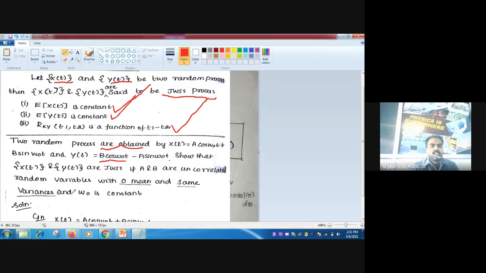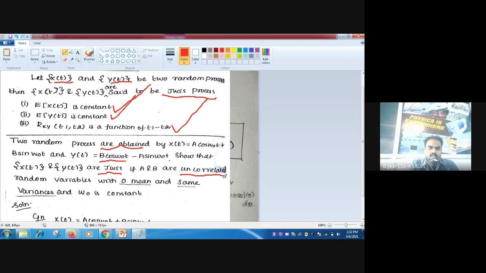Show that x of t and y of t are JWSS if A and B are uncorrelated. Note the point, A and B are uncorrelated. Uncorrelated means the correlation coefficient is 0, right?